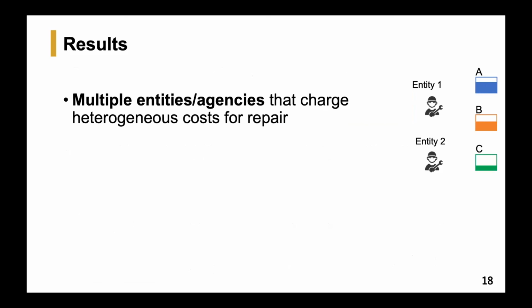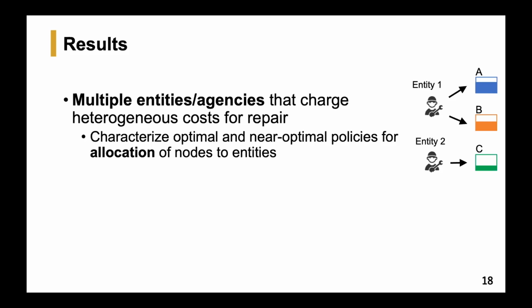Also, we considered an extension when there are multiple entities or repair agencies that charge heterogeneous costs for the repair that they do. And in such a scenario, we considered the situation when there is a central authority that allocates these nodes to the entities, and it has a budget beta for paying to the entities for the repair that they do. And the objective of the central authority is to allocate the nodes to the entities in such a way that the maximum number of total nodes are permanently repaired while satisfying the budget constraint. And therefore, we characterize optimal and near optimal policies for allocation of nodes to the entities for such cases.